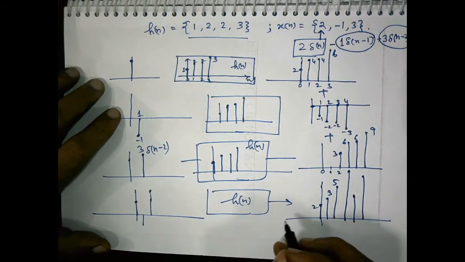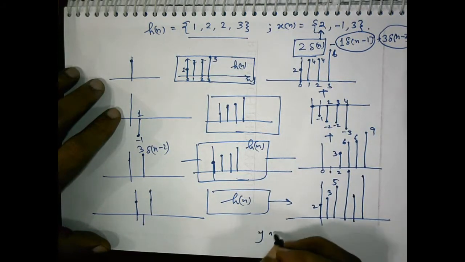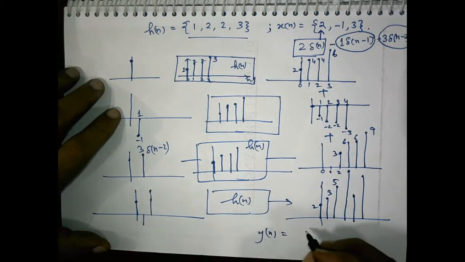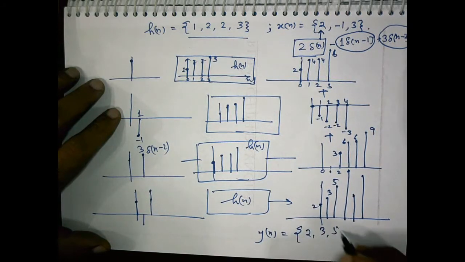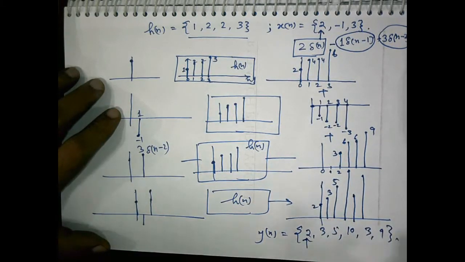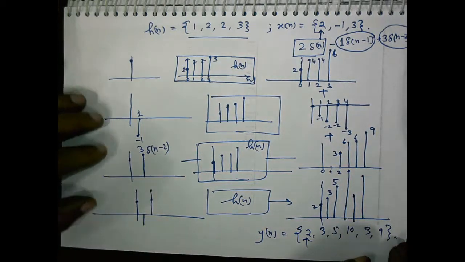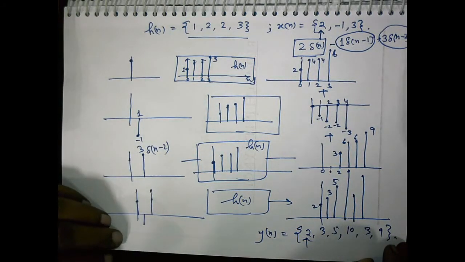So the resultant output Yn is equal to 2 3 5 10 3 and 9. So this way you can obtain the convolution of a finite sequence.